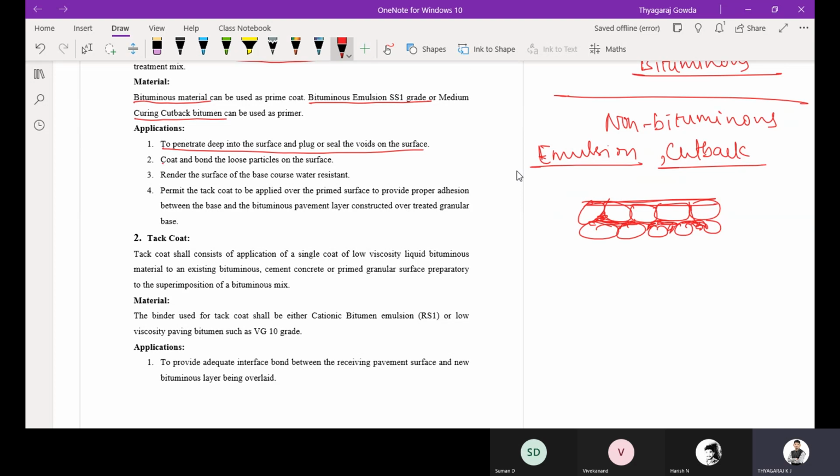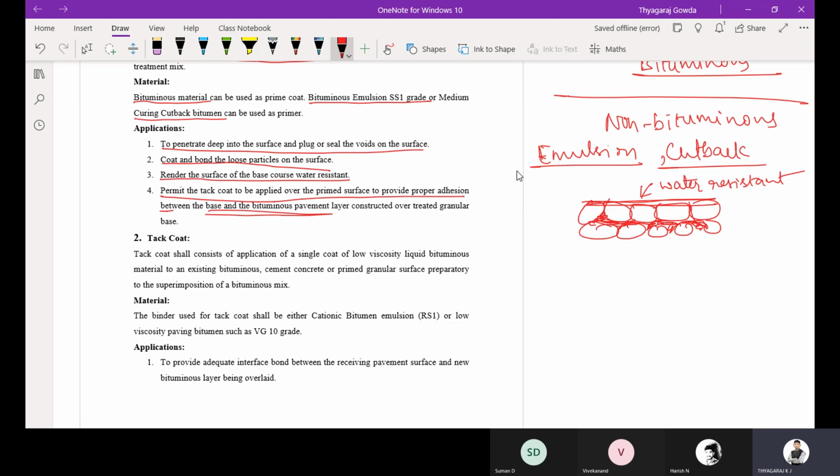Then coat and bond the loose particles on the surface. Since it is a non-bituminous layer, it will hold the aggregates in place and bond them on the surface. Then render the surface of the base course water resistant, so it acts as a waterproofing layer. Then permit the tack coat to be applied over the primed surface to provide proper adhesion between base course and bituminous layer.